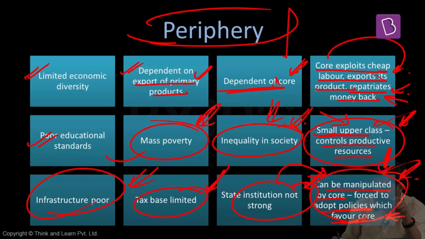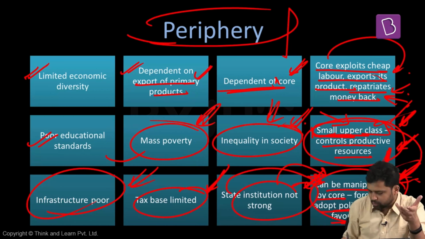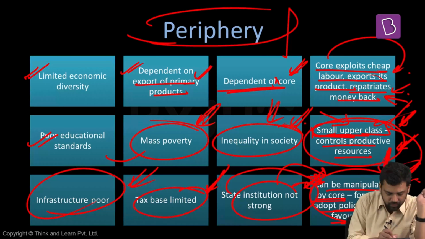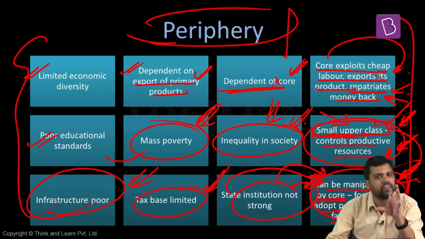See, there's a small upper class which is dominating. The core can provide the upper class some benefits, and this upper class can also influence the policies. State institutions are also not very strong, so that is also the reason why they can easily be forced into adopting policies which benefit the core. So these are some features of the periphery countries.